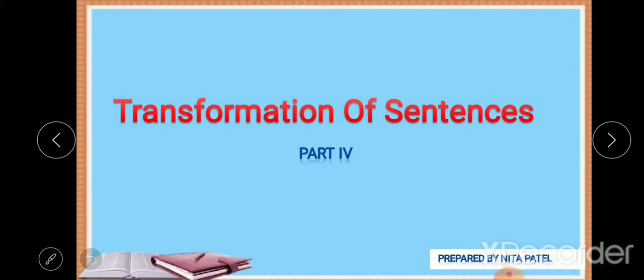In the third part of transformation of sentences, we have seen how to convert or transform simple sentences into compound and compound sentences into simple ones. Before that, we have studied which sentences are known as simple, compound, or complex. We have studied the basic information regarding these three kinds of sentences. Here we will finish this conversion of simple, compound, and complex sentences. So let's start it.